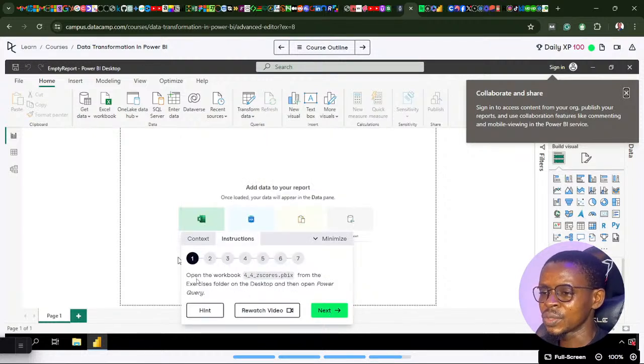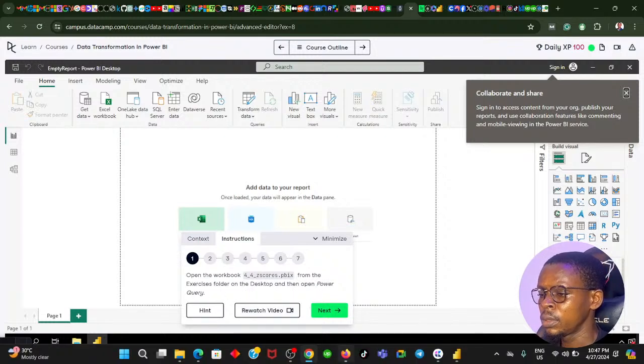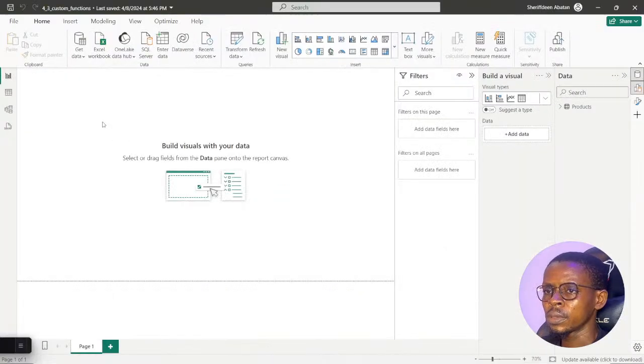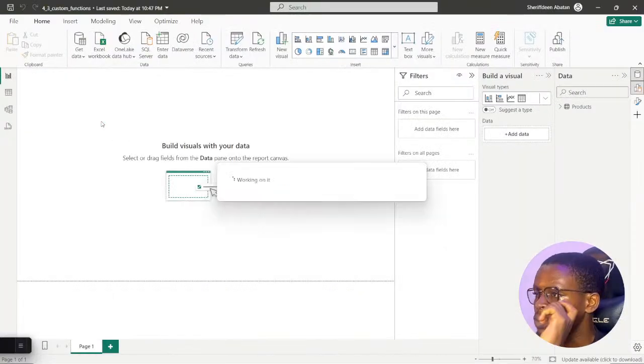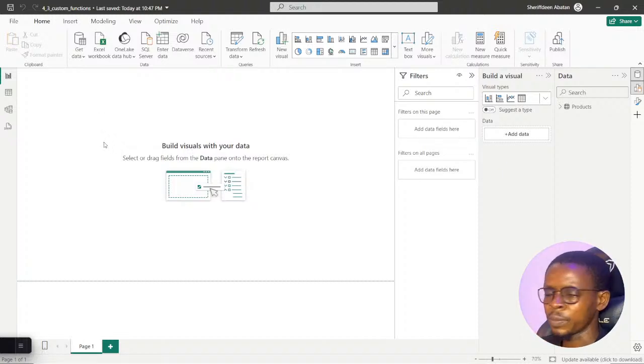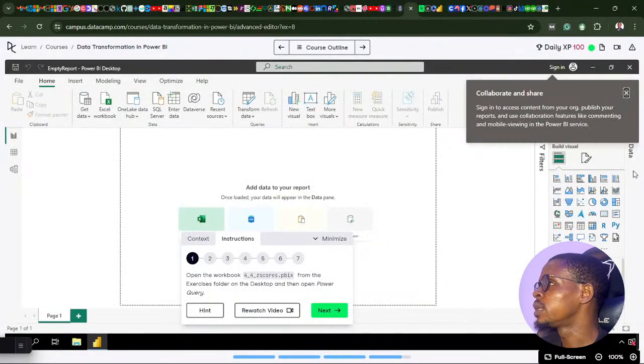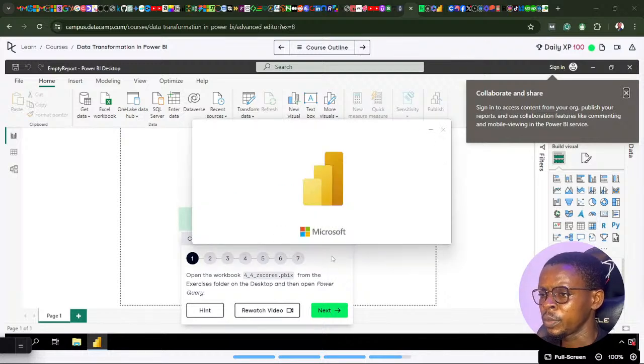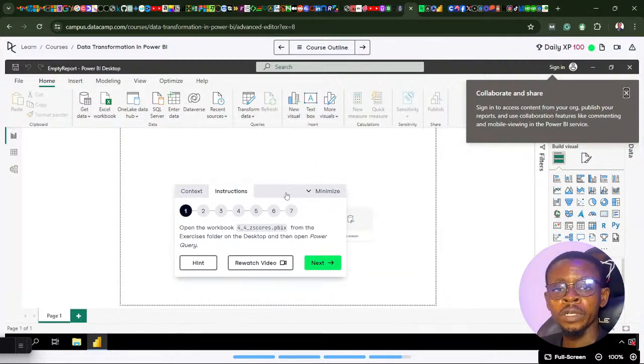We'll understand better. So open a workbook from the exercise folder on your desktop, and open the Power Query editor. Oh, I think we are done with this file. I will just save it, because I will definitely be coming back to those codes. You can't just get it once. You have to try multiple times to get it. So I'll go back and open another file real quick, this Power BI file called z-score. While that's coming up, let's look at the instruction. Hopefully it's not really that hard.